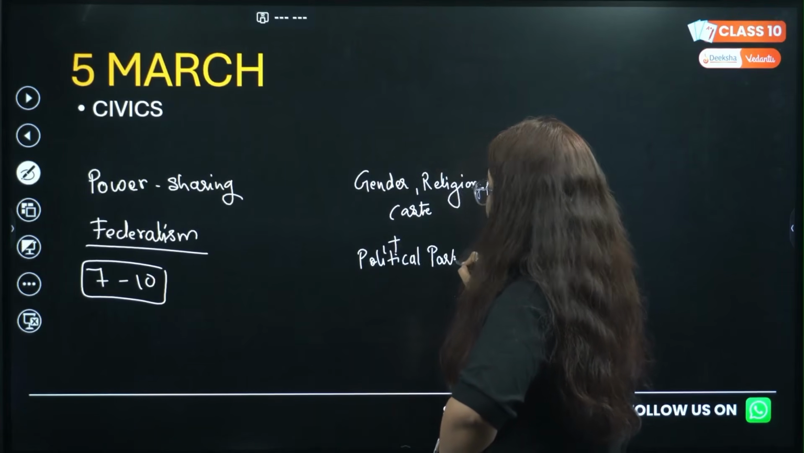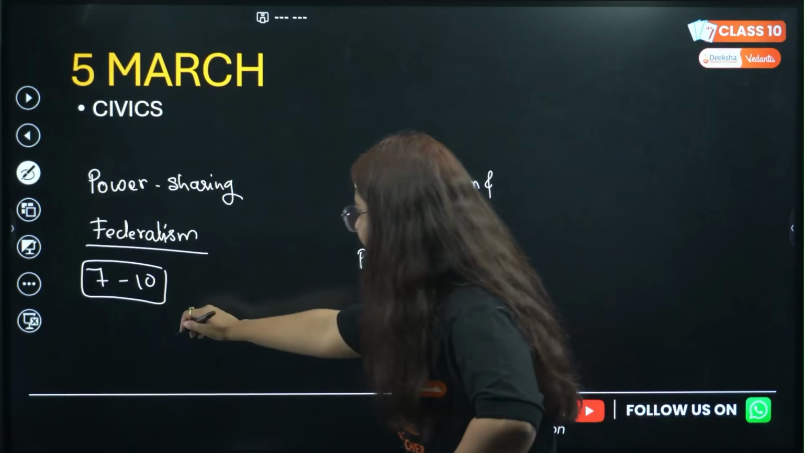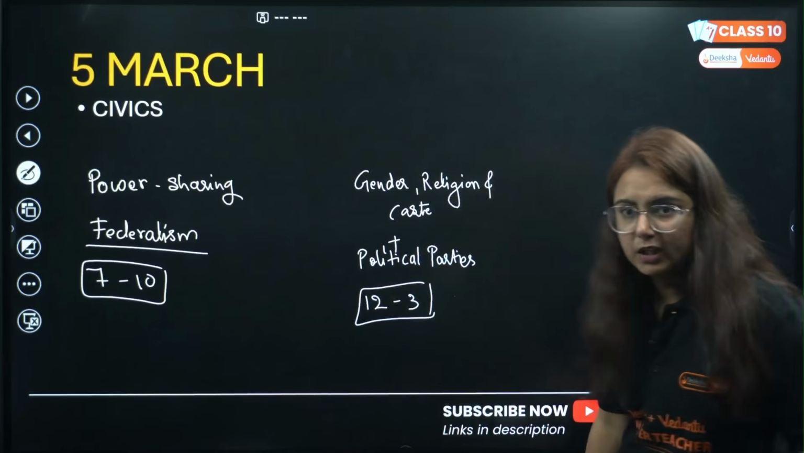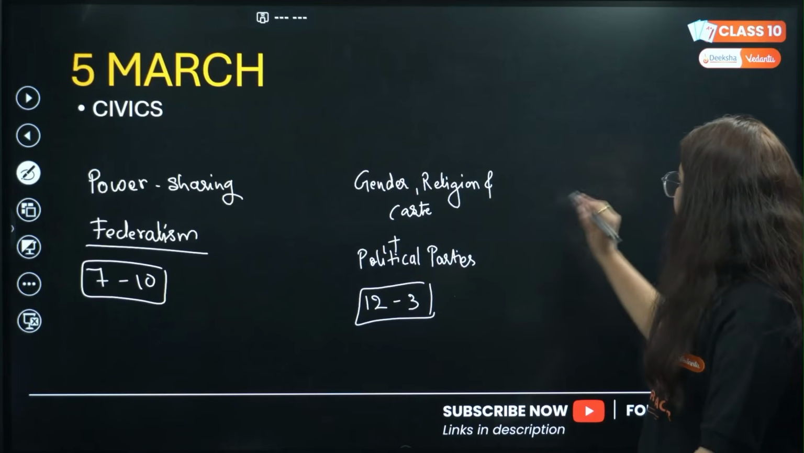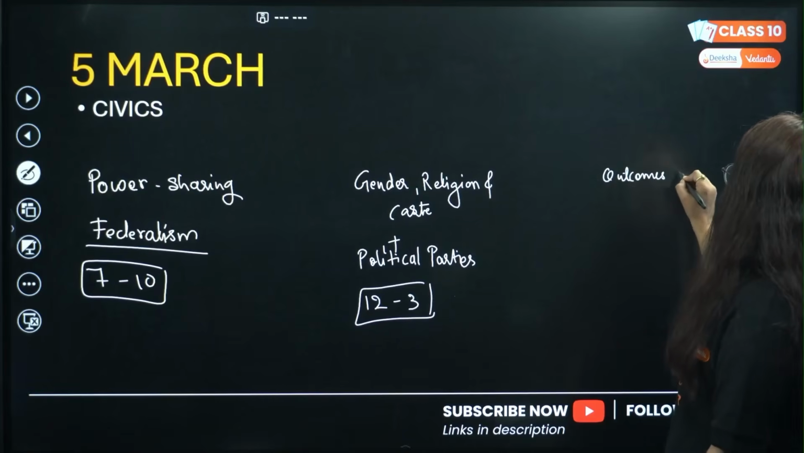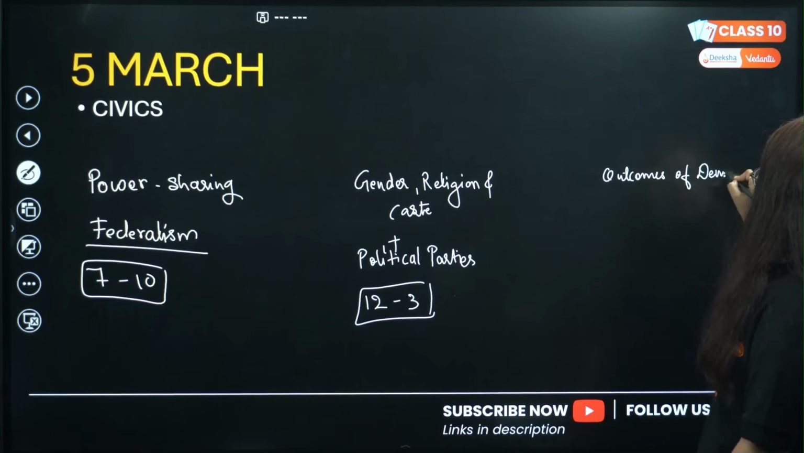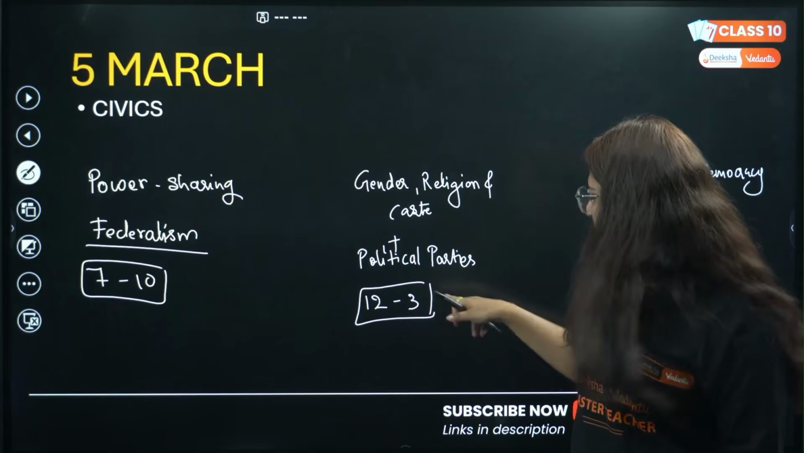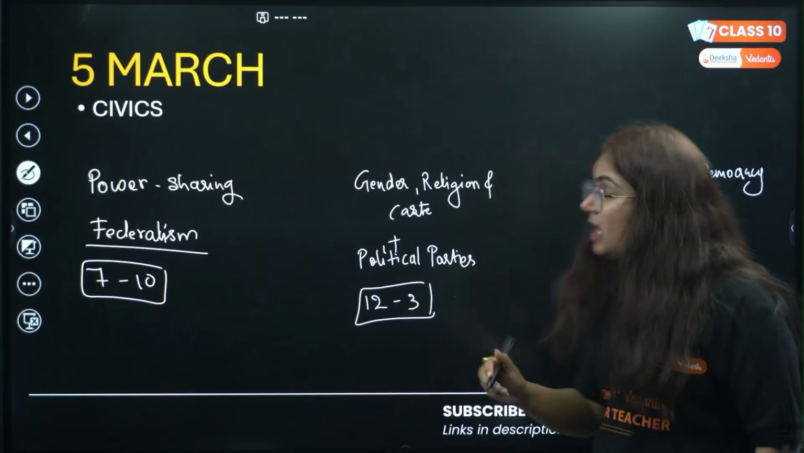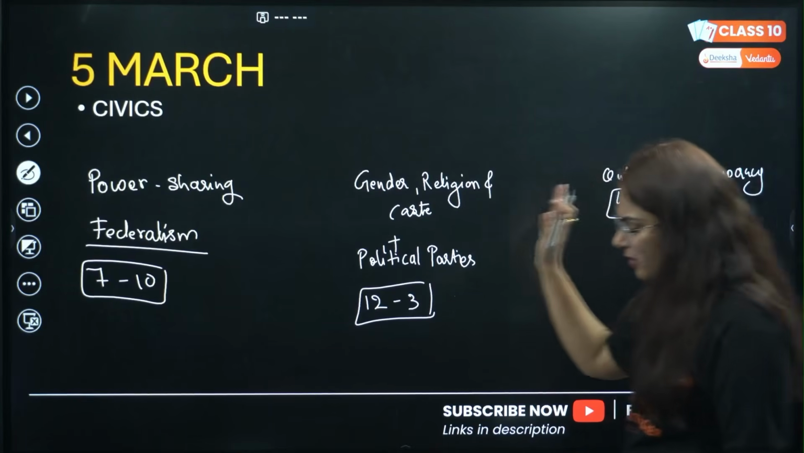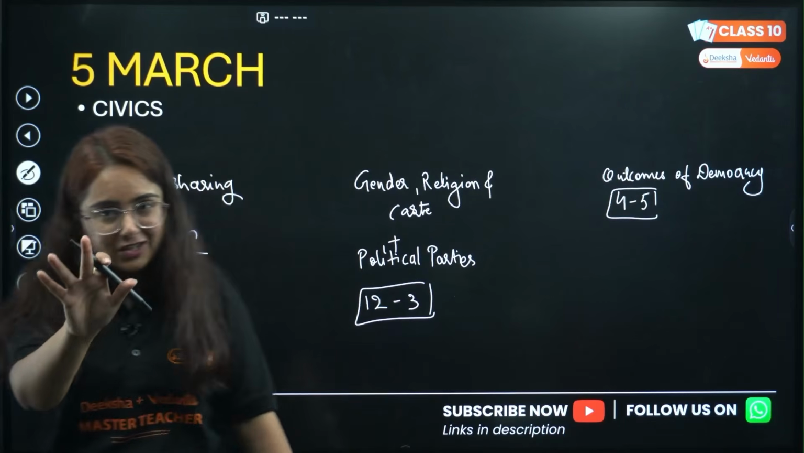Now you can come back at 12 and study till 3, 12 to 3. Quite good, na? Then we go with the last chapter, Outcomes of Democracy. How to study it? You get free on 5th of March by 3. Take rest. What you can do is study Outcomes of Democracy from 4 to 5. 1 hour is more than enough for this chapter.